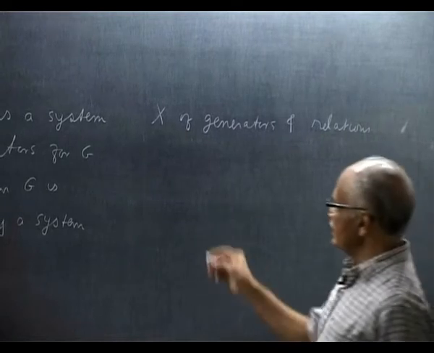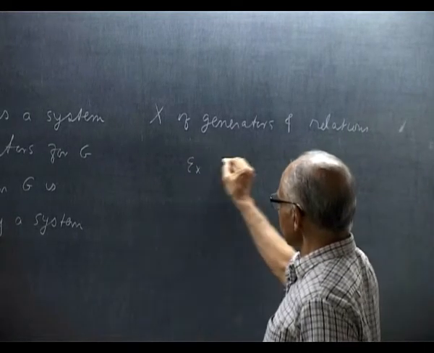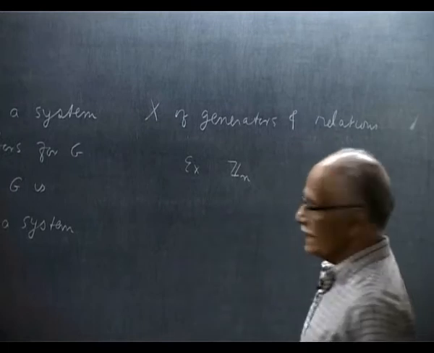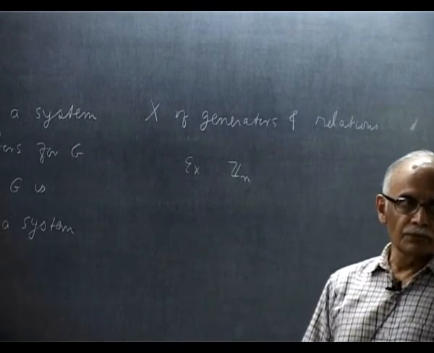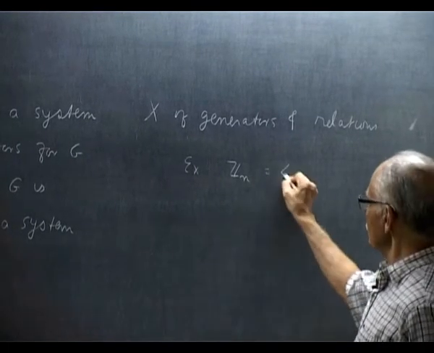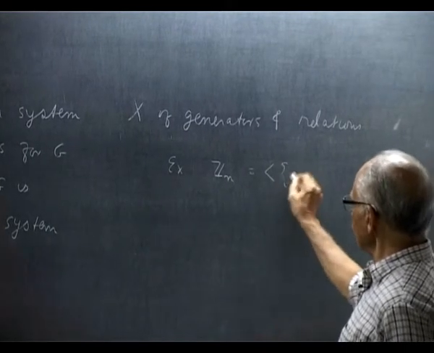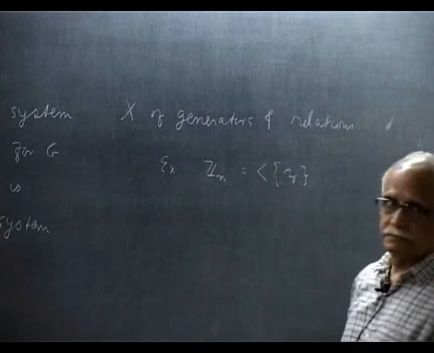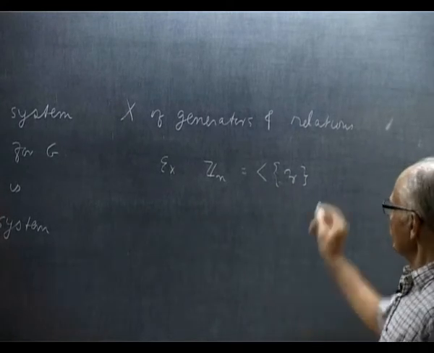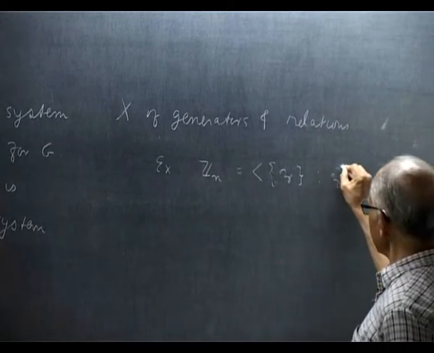For example, the cyclic group of order n is generated by a single element, but its nth power is identity.